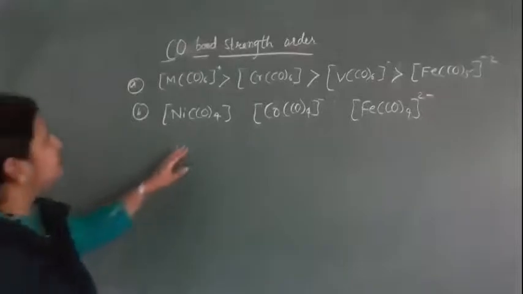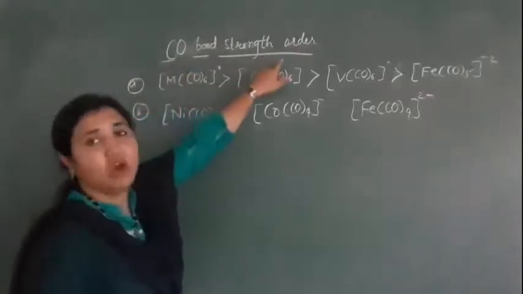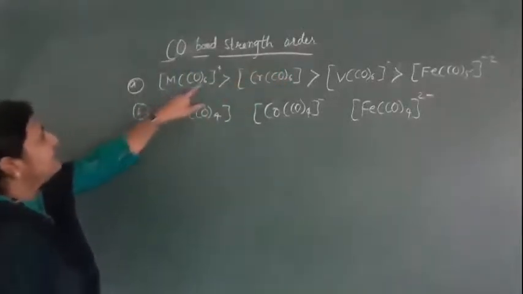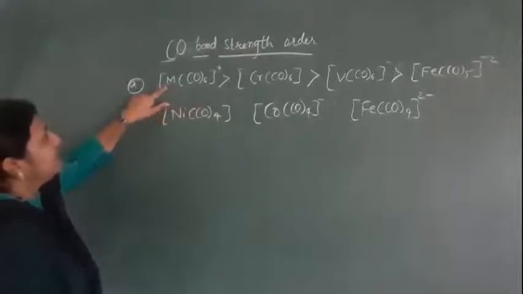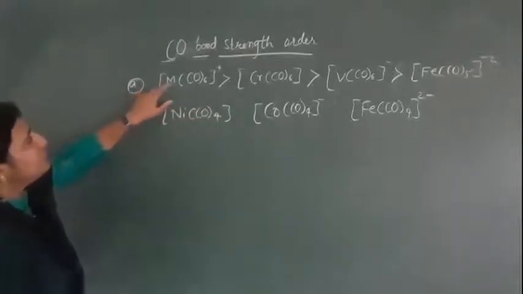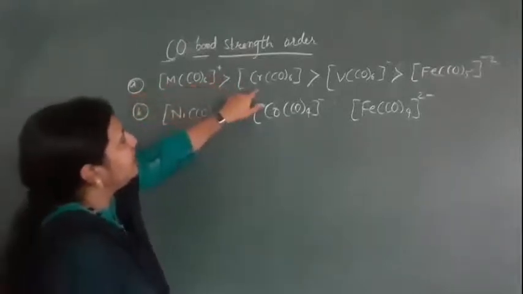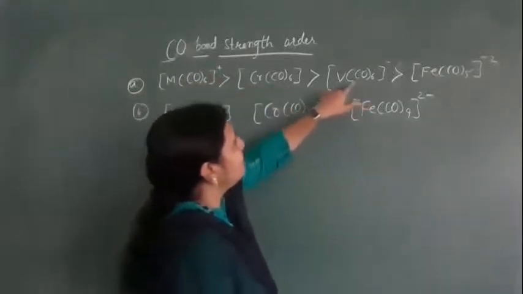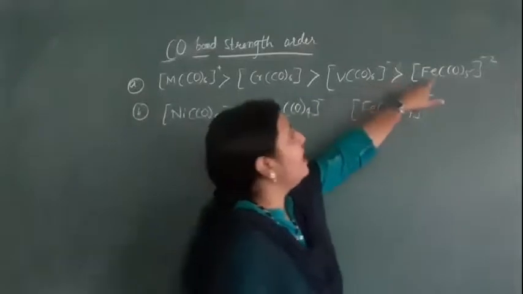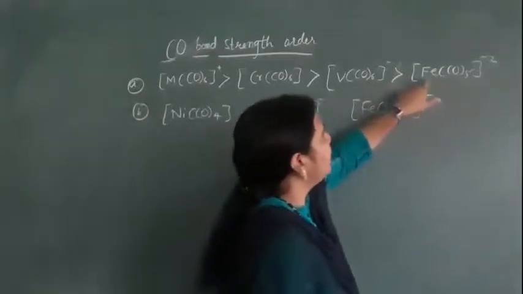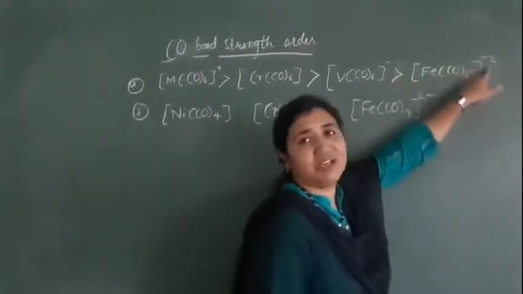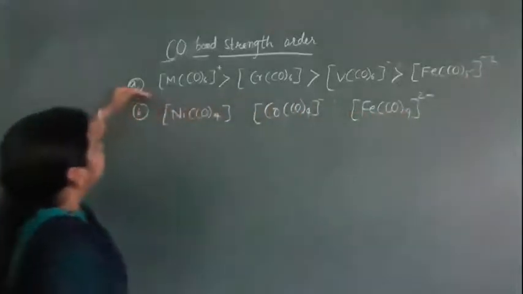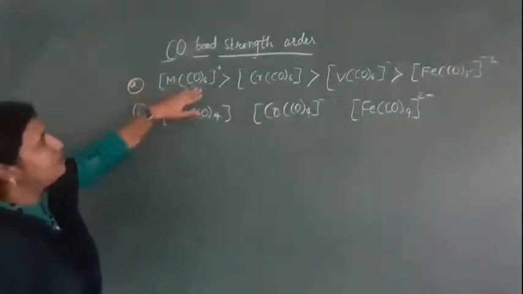Example: see the CO bond strength order here. First we have a hexacarbonyl with some metal, where the charge is plus. Next we have hexacarbonyl chromium, hexacarbonyl vanadium with minus charge, and pentacarbonyl iron with -2 charge. With plus charge, the bond strength will be more.